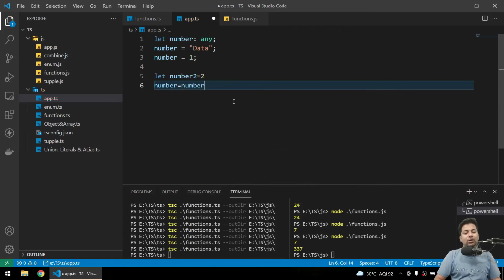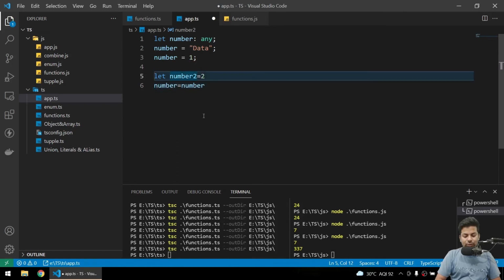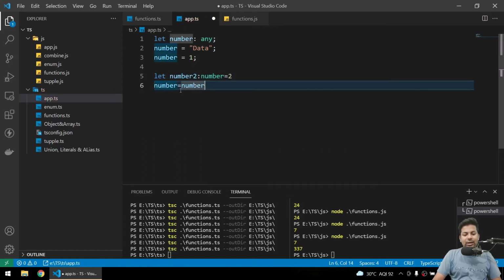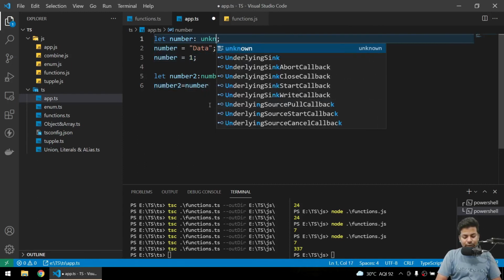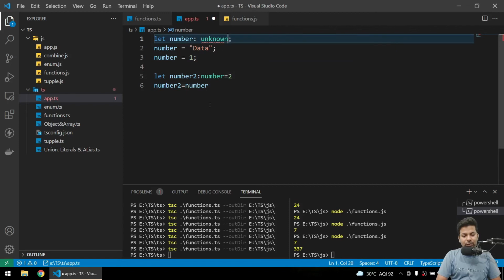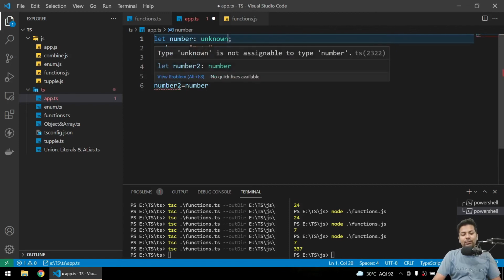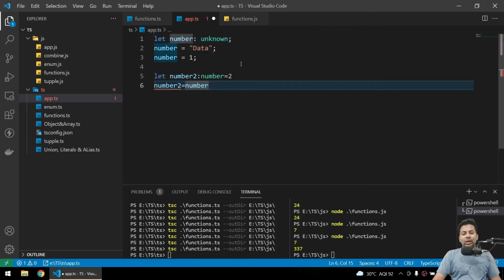Everything's fine because number2 is a number, and it is taking the number which is also a number, so no problem. And when I say unknown for this, now it's an error because it's saying unknown is not assignable to type number. So what is unknown, what is any?